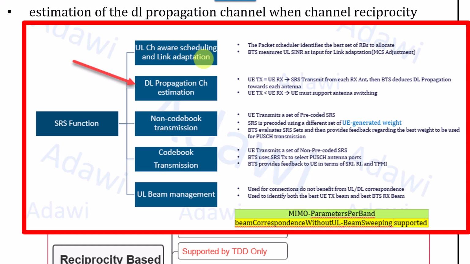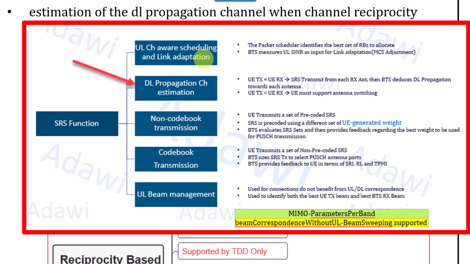The second part, which is actually the main focus of our session today, is related to the downlink propagation channel estimation. As we mentioned, the SRS can be used by the gNB to estimate the downlink channel propagation to be able to generate the beams of the physical downlink shared channel, in other words, the traffic channels. How this can be done, we'll explain shortly. But first of all, as you know, the SRS, sounding reference signal, can be used for downlink channel propagation only in TDD, time division duplex, because in TDD we have the same frequency for downlink and uplink.